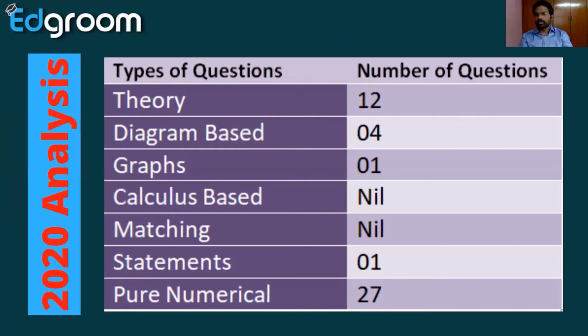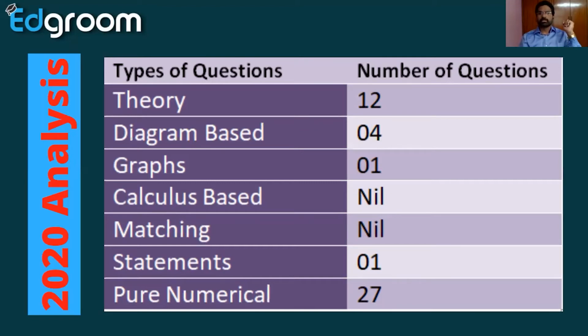Coming to the 2020 analysis, once again, you can observe theory questions, 12 questions are there. Actually, the 2020 question paper is a little bit easy when compared to other recent years. So you should know the importance of the theory part. The majority of students are going with numericals, but you have to focus on the theory part also. 12 theory questions, 12 into 4, 48 marks.